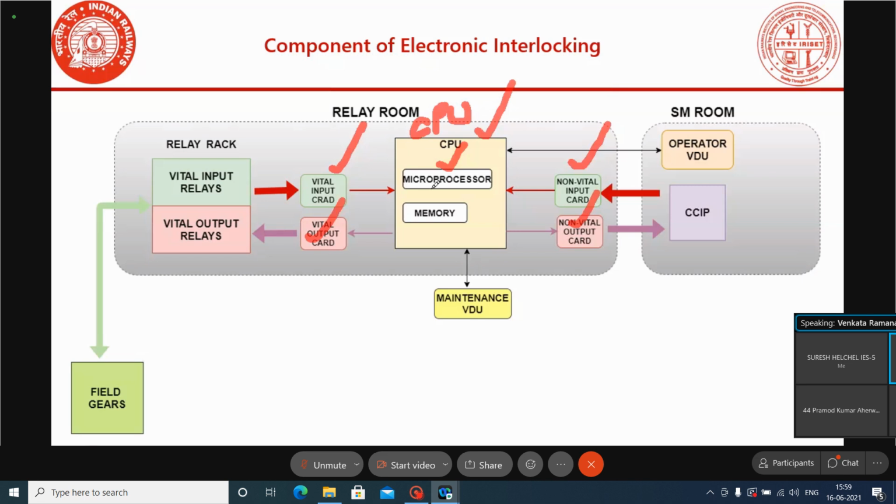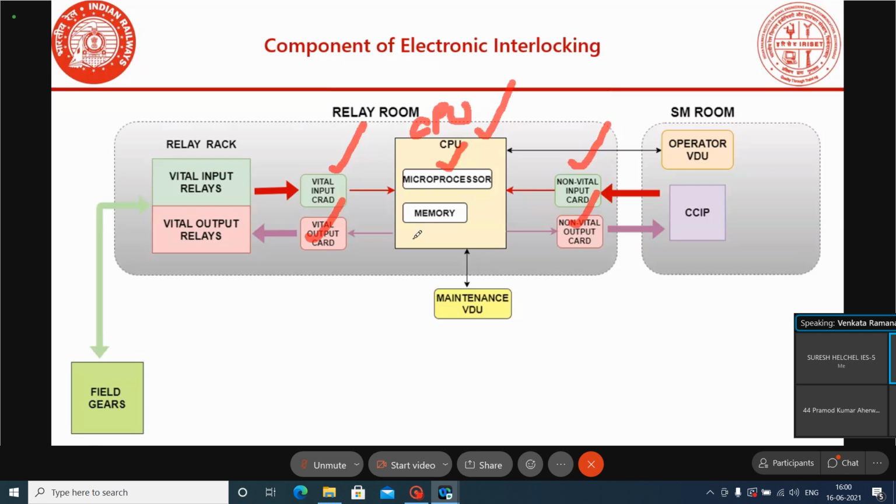If the processor is not working healthy or not working safe, it will give unsafe reactions and the system will go unsafe. To avoid that, some OEMs go for redundancy in the processor.